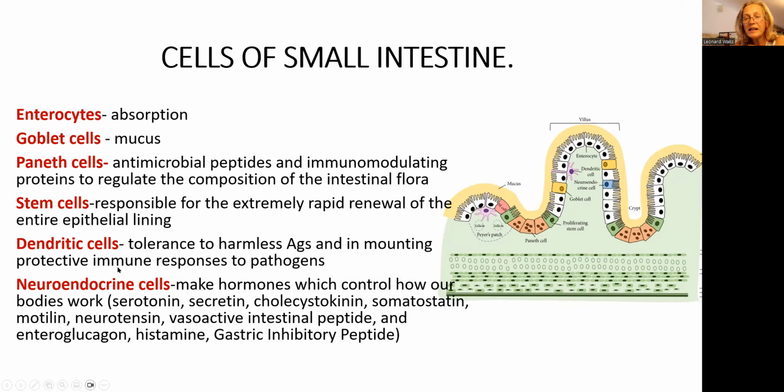Paneth cells and dendritic cells, again, when bacteria and viruses are coming into the digestive tract, are responsible to attack them. For example, H. pylori comes in. If there are fewer dendritic cells here, then inflammation is not mounted, and the person develops H. pylori infection. Now, let's talk about neuroendocrine cells. Fewer neuroendocrine cells, as a result, less serotonin. Serotonin is an antidepressant. What happens? The person has a low mood or depression.